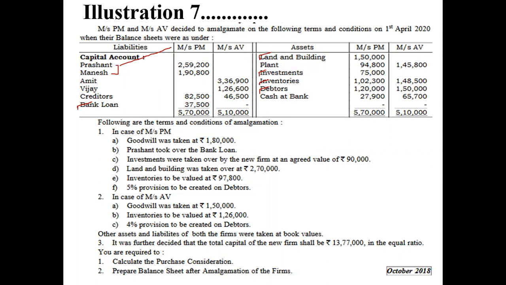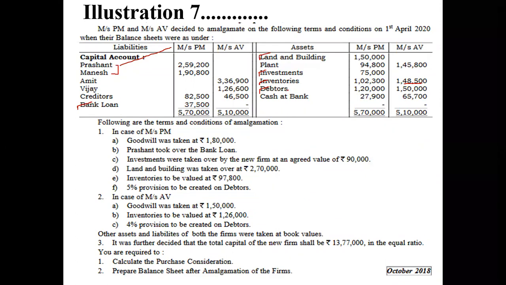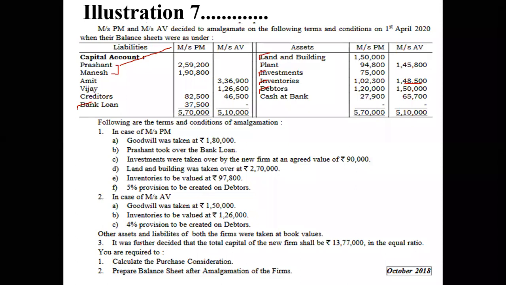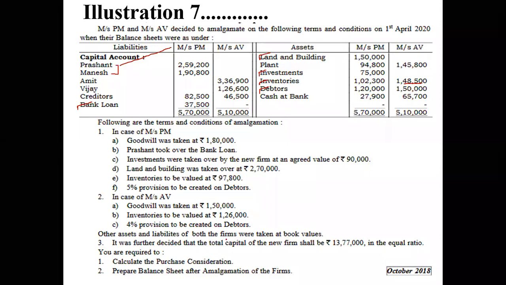In the case of Messrs AV, we have goodwill to be taken at 1,50,000, which we are going to see at the time of calculating purchase consideration. Inventory is to be valued at rupees 1,26,000. The new value is given here. Then a 4% provision is to be created on debtors. So for debtors we have also put a tick. Other assets and liabilities of both the firms were taken at book value.